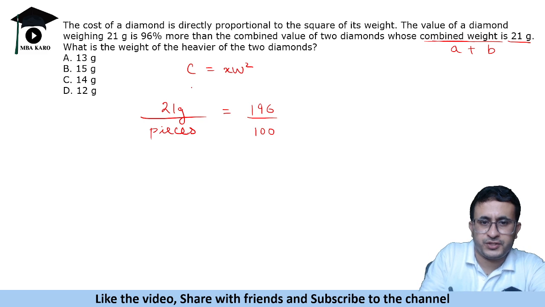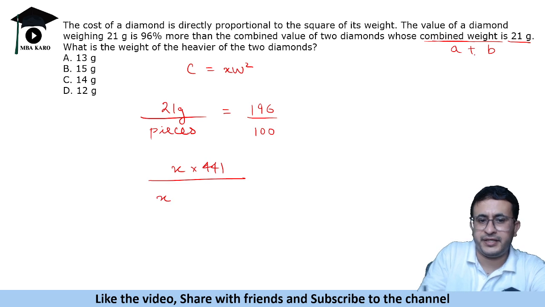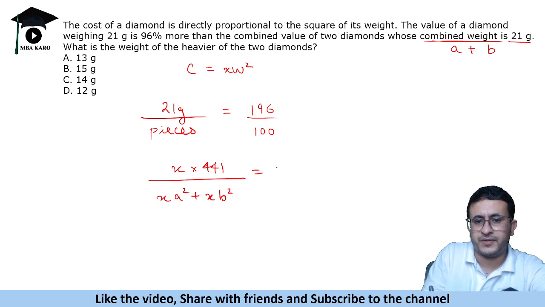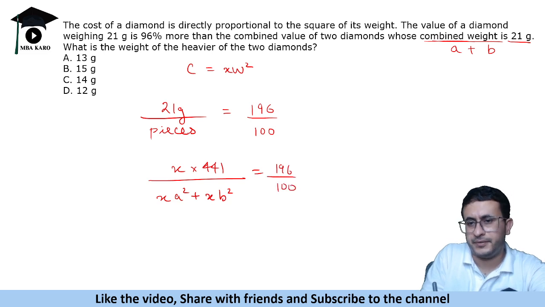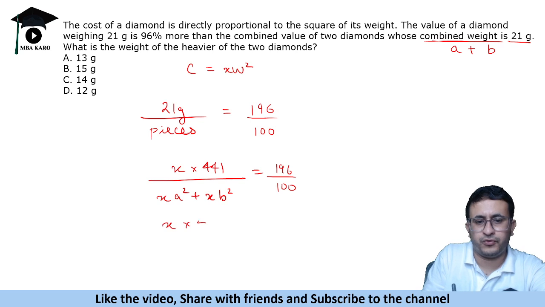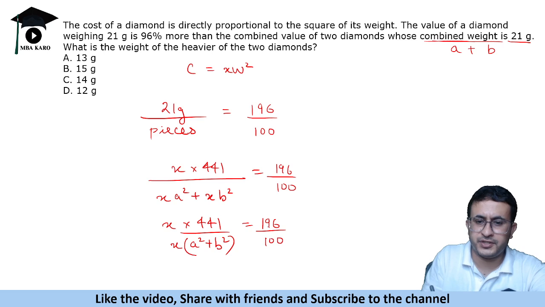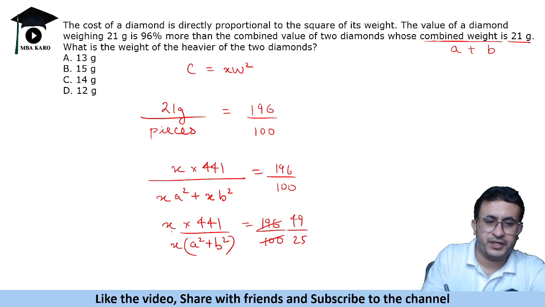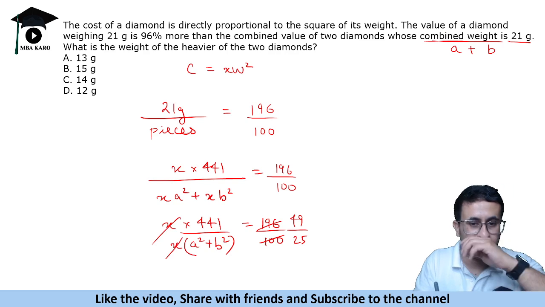So if you say this weight is 21, so x into 21 square, you can write 441, okay, upon x into a square plus x into b square is 196 by 100. Okay, so we can take out x common, it is 441 upon a square plus b square. Okay, and x is common, so that is 196 by 100. You can reduce it to 49 by 25. Okay, and this is 441 upon this square.